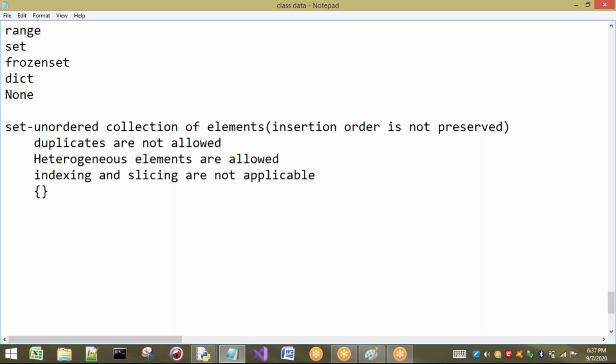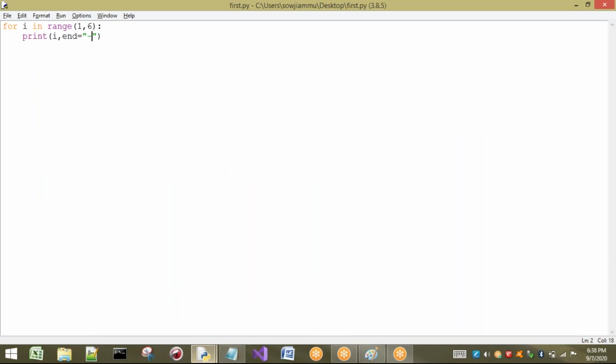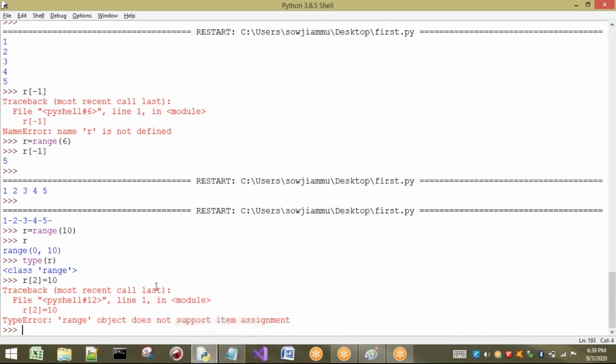Okay, right. Now I want to show you examples for each and every statement here. The first statement is what? Unordered collection of elements. Let us see whether it is having order or not. So I am just going to take one small example of a set. s equal to, I want to take some values, it may be any value. I want to take some string here, and next I can take some floating point number. For example, I will take three values. See, the first value is what here? 10. The second value is what? Some string. The third value is some float.